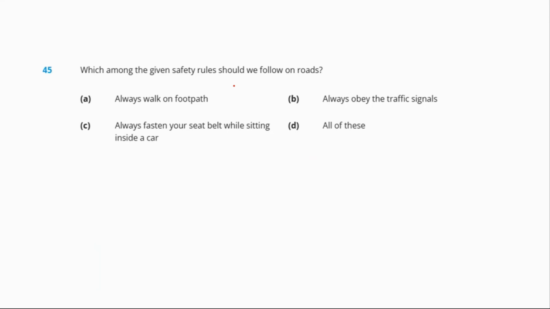Always walk on the footpath, always obey the traffic signals, always fasten your seat belt while sitting inside a car, all of this. So yes, these options are all correct, and our correct answer is all of this, because when we are traveling or on the roads, we have to follow all these safety rules to avoid accidents and be safe.